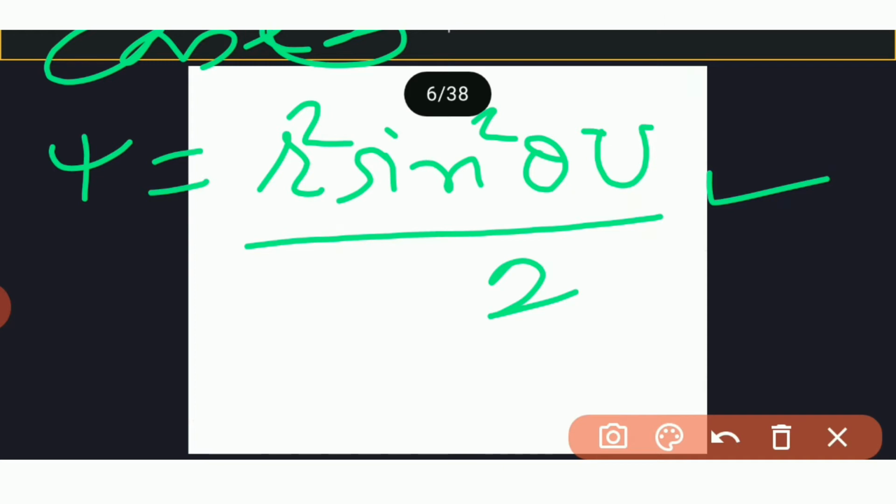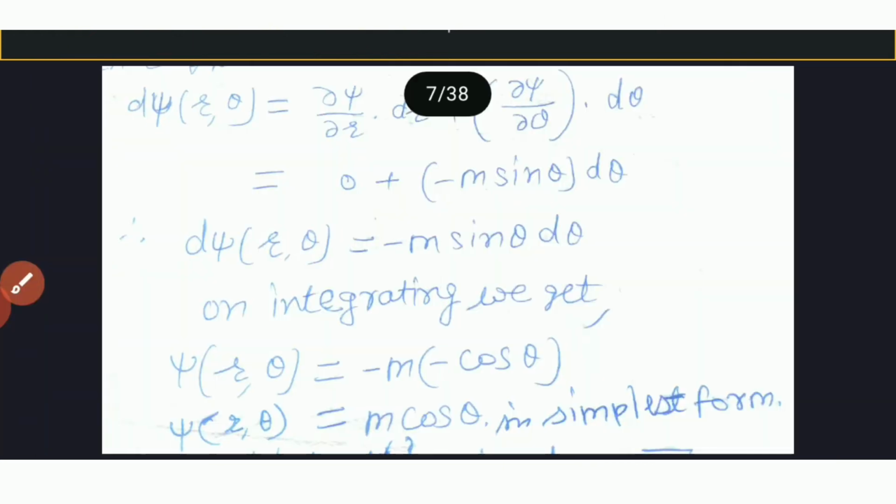Now if we have case second, that case second is simple source.